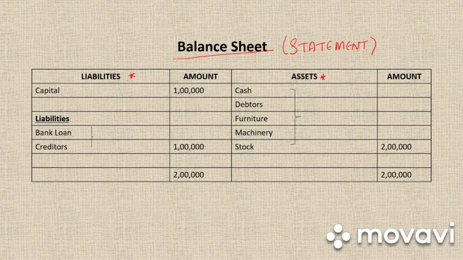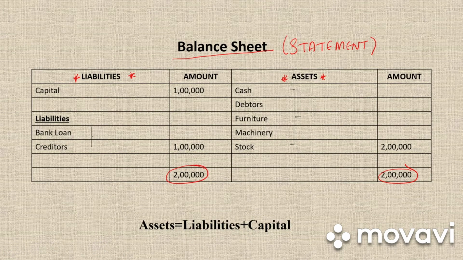So we have already learned what assets are and what liabilities are. There are different types of assets and different types of liabilities. So the total in the balance sheet of both the assets and liabilities will always be the same. On the left hand side we'll have liabilities and on the right hand side we will have assets. This balance sheet will give us the financial position of the company at the end of every year.